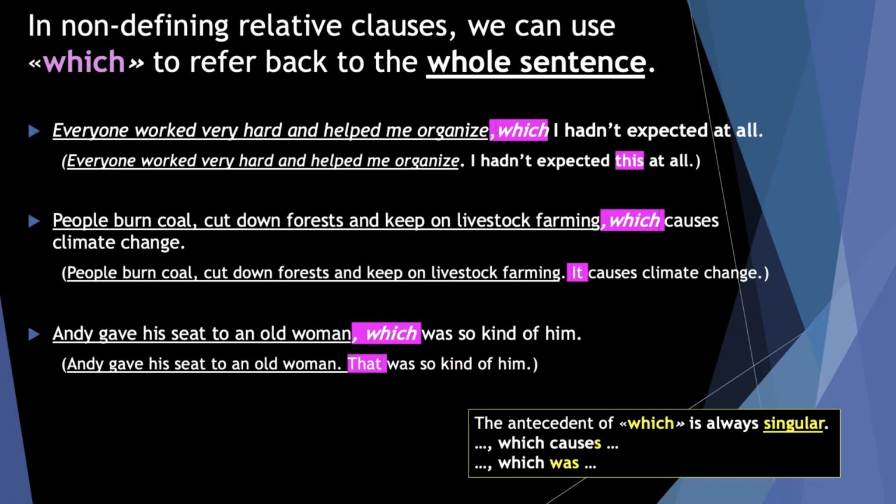Please note this, the antecedent of which is always singular. I mean, the sentence coming before which is always singular. That's why we say causes or was, or if it were in present simple form, we would say which is.